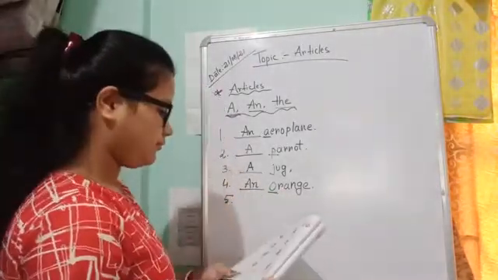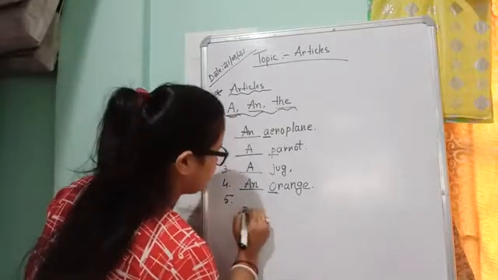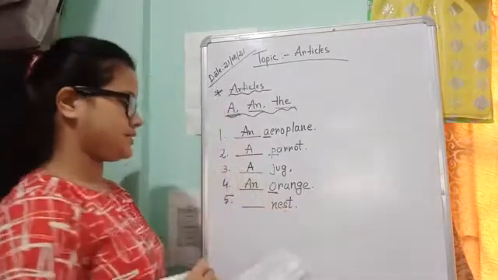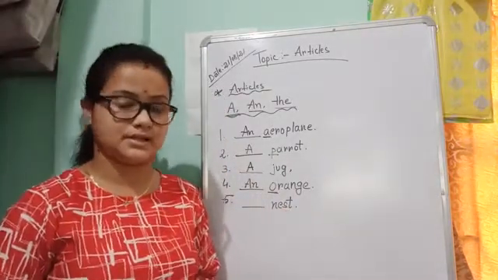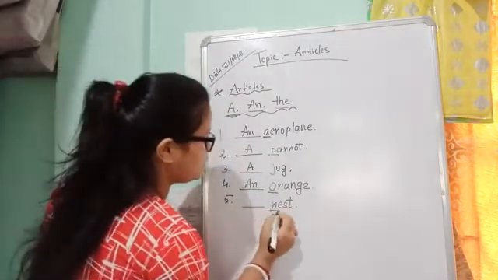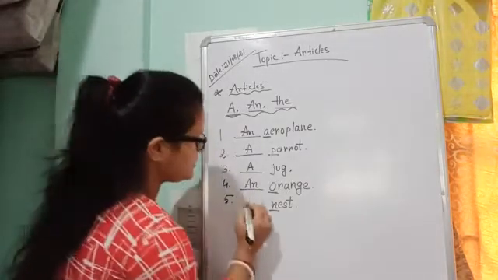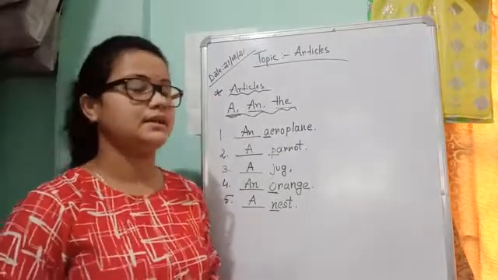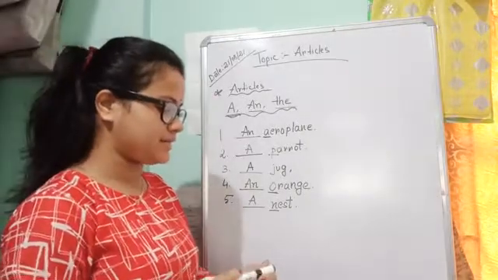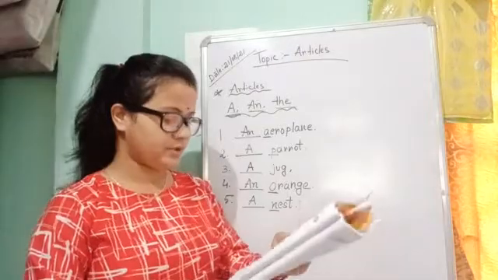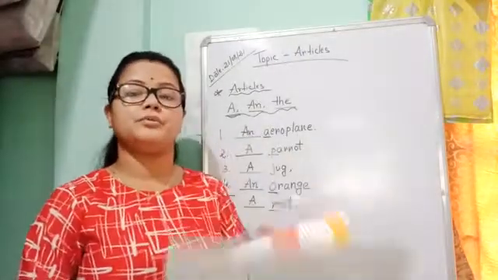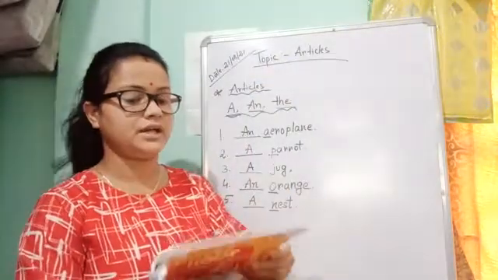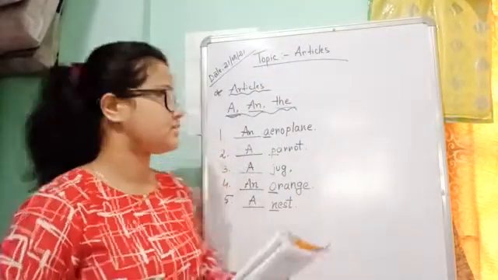Number 5. Nest. N, E, S, T. Here we have a consonant sound. That's why we have to put the article a before nest. Like these examples you have to practice at home. Go through page number 48 from your grammar book and do the examples for better understanding.